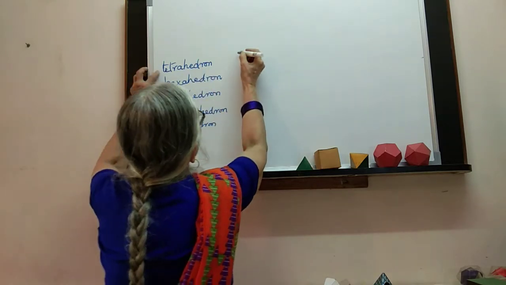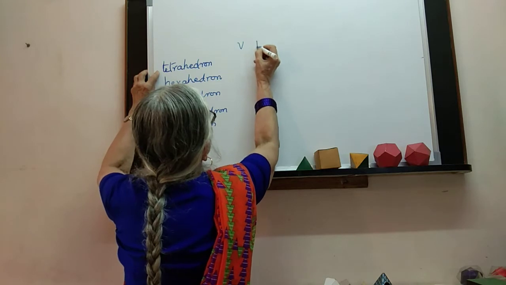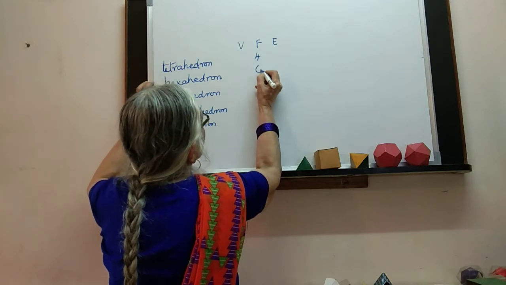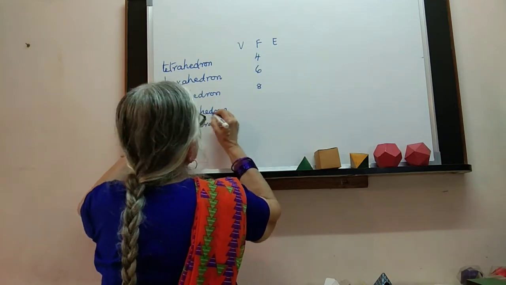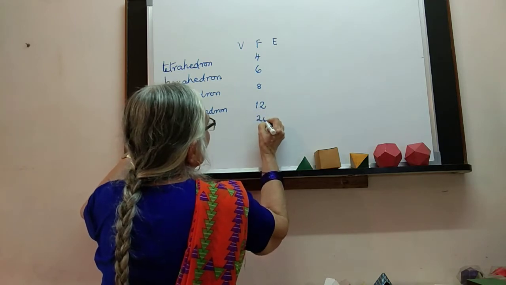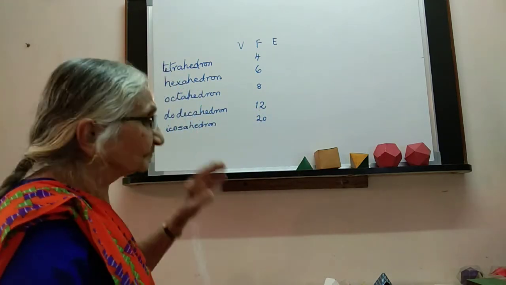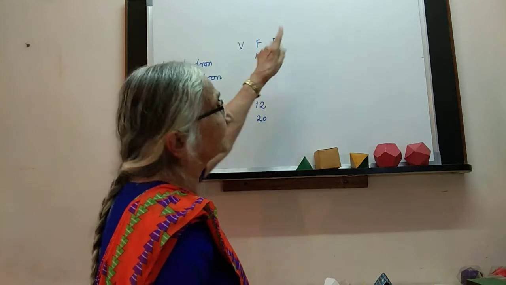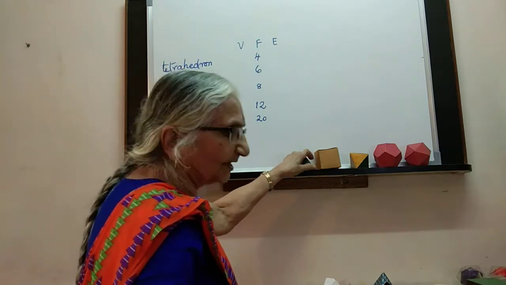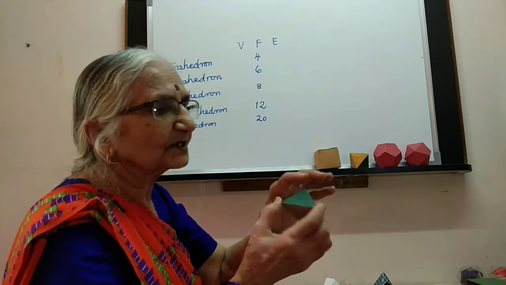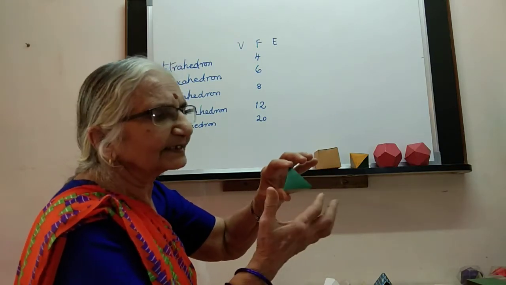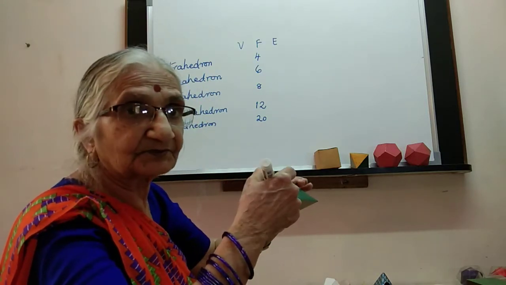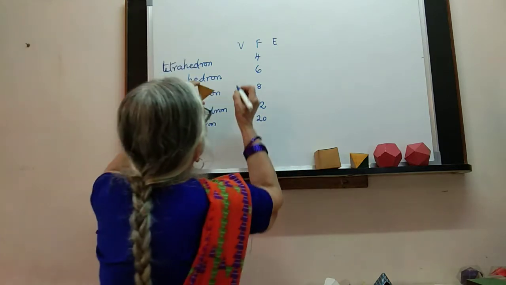Now the usual custom is this, so I stick to it. Tetrahedron has 4 faces, hexahedron 6 faces, octahedron 8 faces, dodecahedron 12 faces, and this is 20 faces. Now, V stands for vertices and E stands for edges. Each one we shall count the vertices, 1 at the top and 3 at the bottom. See, there is a system in counting, so we don't forget, because we don't want to mark on the model what we have counted already. We don't want to repeat. So the tetrahedron